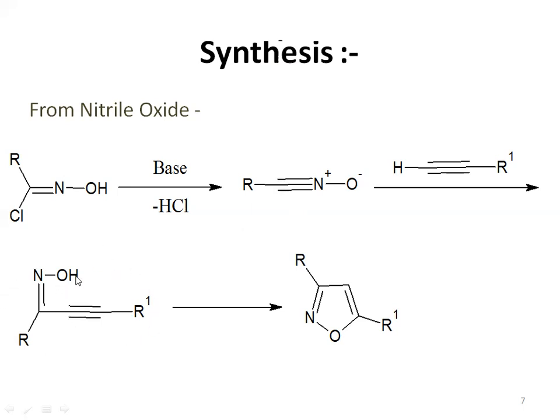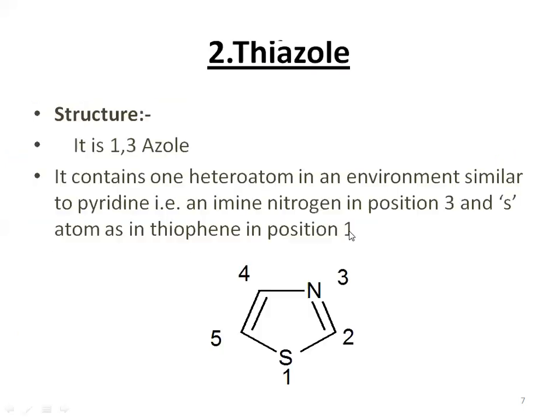After that, that hydrogen atom will be removed, and this oxygen will attack this carbon atom, the carbon atom which is near the triple bond. It will form one 5-membered heterocyclic ring, which is nothing but our isoxazole, and it is a substituted isoxazole because there are two methyl groups present. Okay, this one was a synthesis.